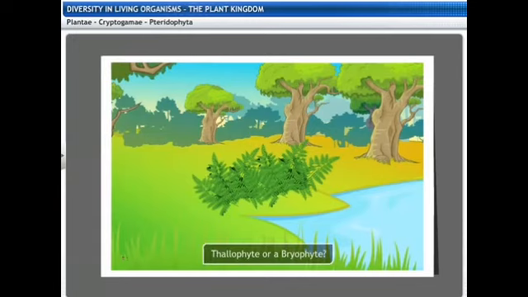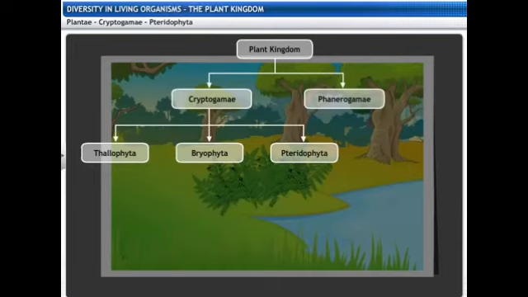Further is the pteridophytes. Now these pteridophytes have absolutely all the characteristics of a typical plant, that is the roots, the stems and the leaves. Here the clear-cut differentiation is there in relation to the roots, the stems and the leaves. They do not have the characteristics of the thallophytes or the bryophytes. And they are said to be the developed groups in case of the cryptogams.